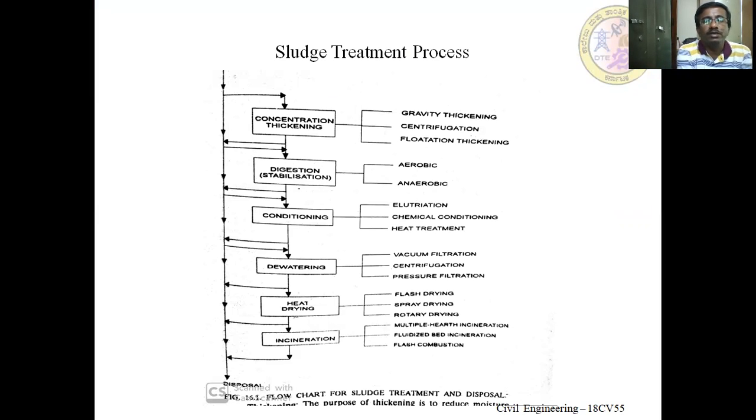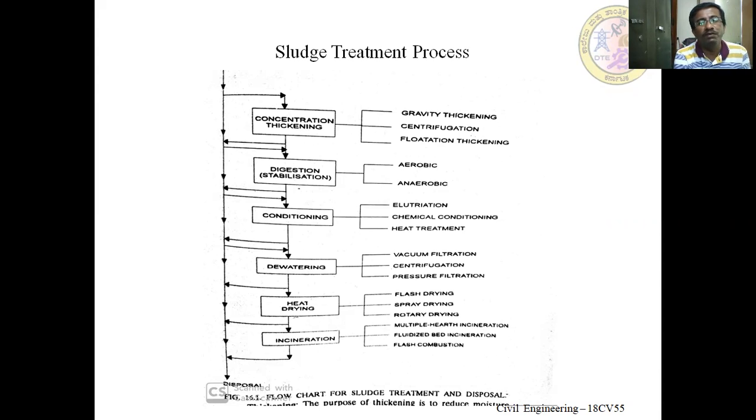Sludge is usually organic or inorganic in nature. The sludge which is produced in the primary settling tank is called primary sludge, and the sludge which is produced in the secondary treatment plant is called sludge or humus. The sludge cannot be disposed of as it is, since it contains some amount of organic matter. Before we dispose of this sludge, we treat it to remove the organic matter up to the required extent, and then only we dispose of it.